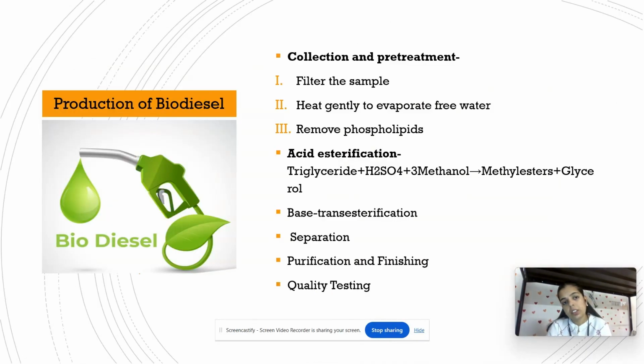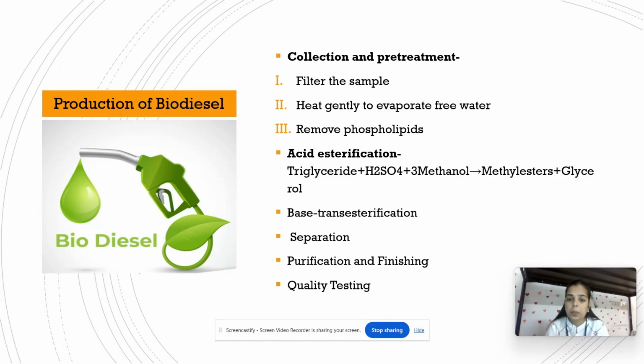How is biodiesel produced? What are the steps of biodiesel production? First we collect the sample from restaurants or microalgae, then we heat the sample gently to evaporate the free water. We need to remove the phospholipids because phospholipids are the main cause of saponification, and it will harm the engines in the future. Then the next step is acid esterification. In this we treat the sample with H2SO4 and methanol. This chemical reaction changes the processed waste oil into methyl esters and glycerol.